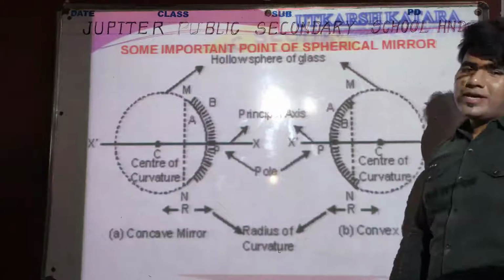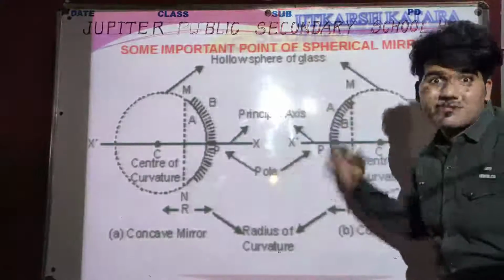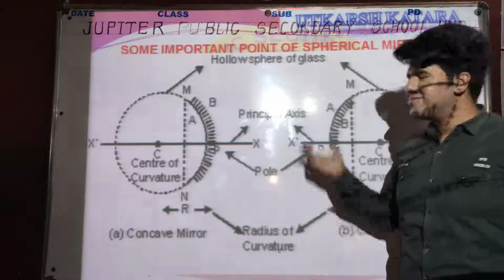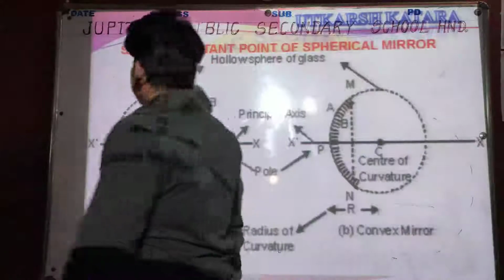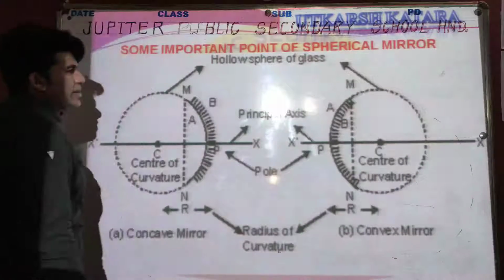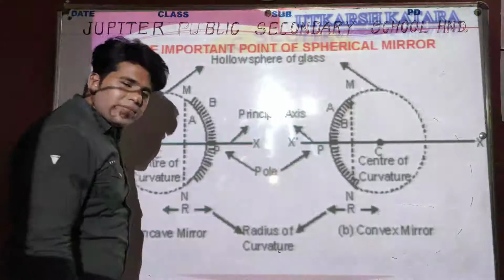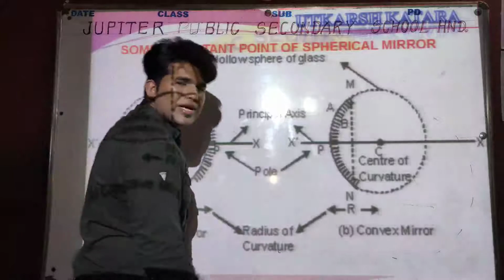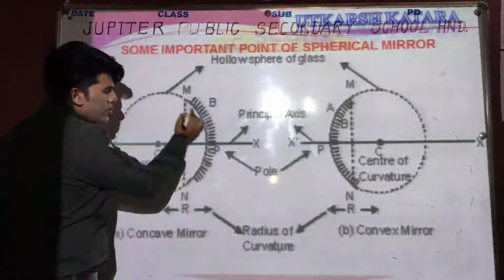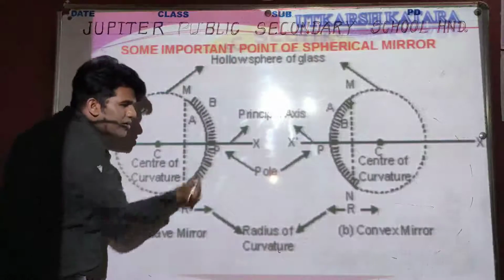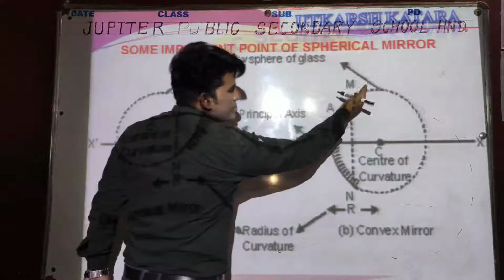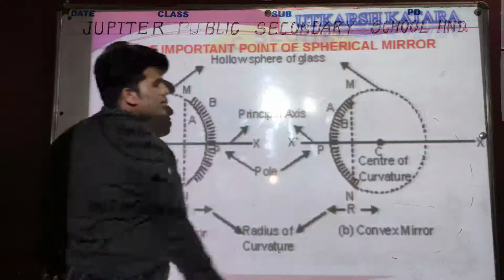Now, what is happening here? Let's check out the diagrams of the spherical mirrors. These are the two types of spherical mirror, concave mirror and convex mirror. Concave mirror is inward curved and convex mirror is outward curved.